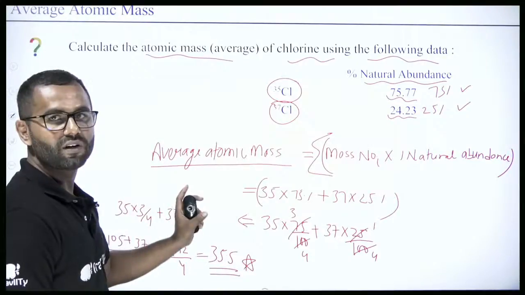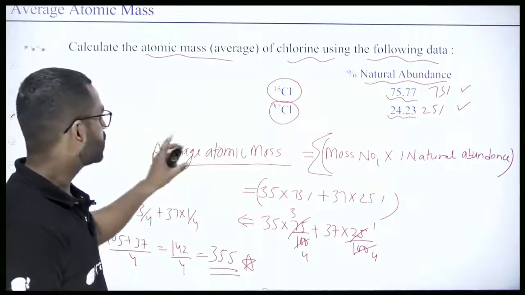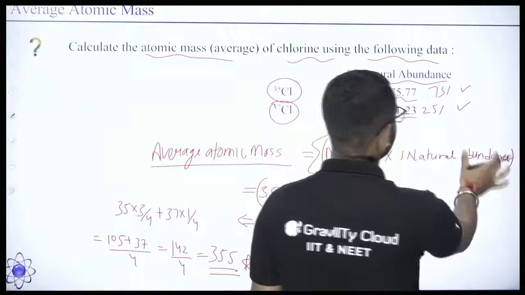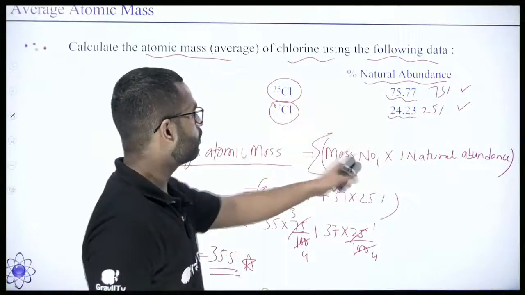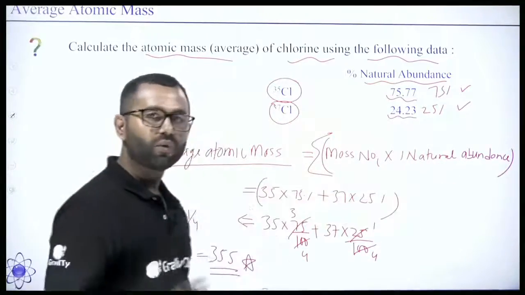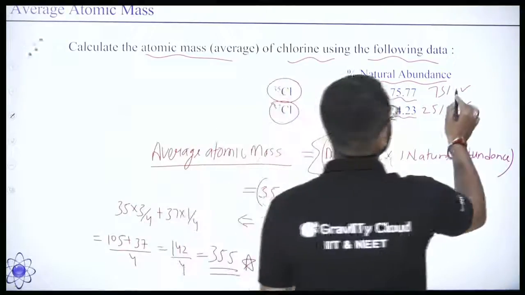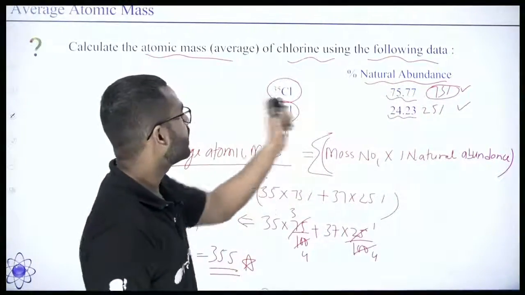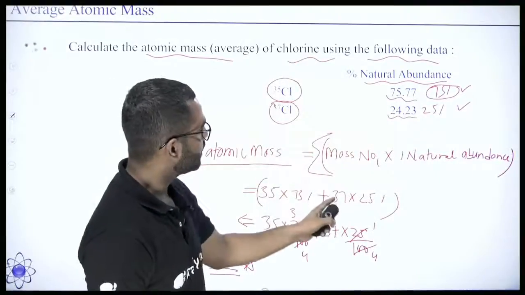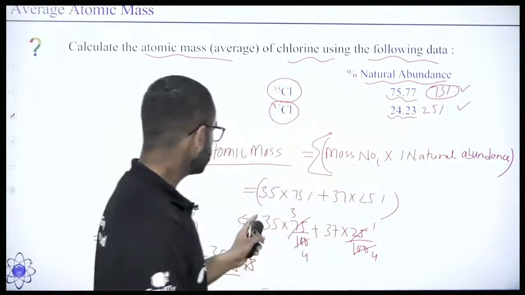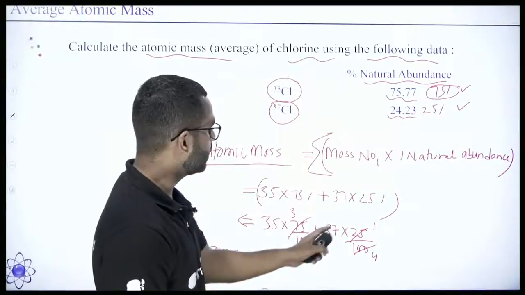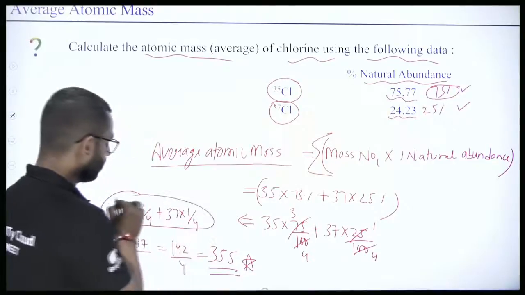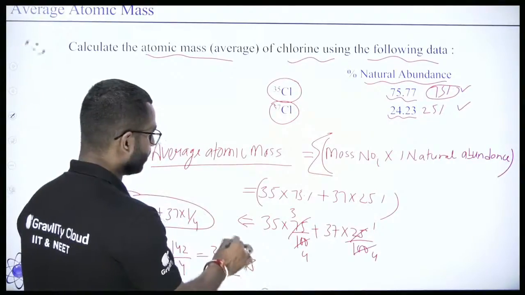So all you need to do is this thing. You need to apply the average atomic mass formula, which is equal to mass number into percent natural abundance. So you need to understand that always use this percentage. Right? So mass number 35 into 75% plus 37 into 25%. So this is equal to 35 into 75 by 100 plus 37 into 25 by 100. Then you solve it and you will get this equation. By solving it further, you will get the value of 35.5.